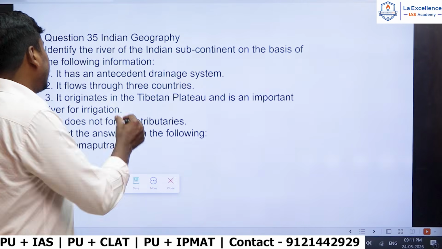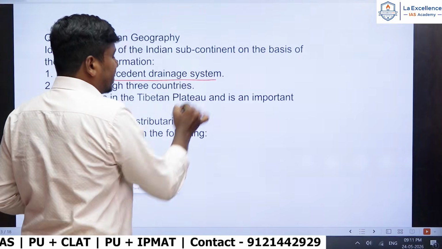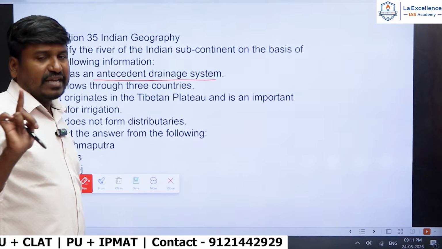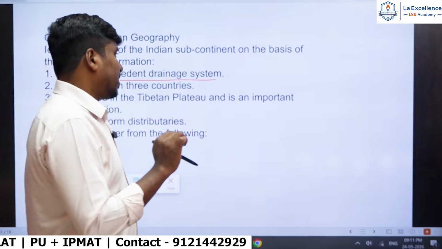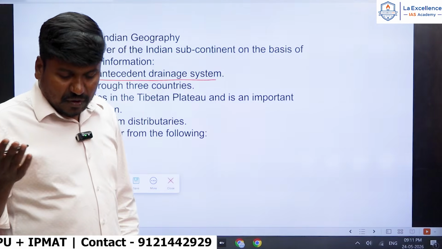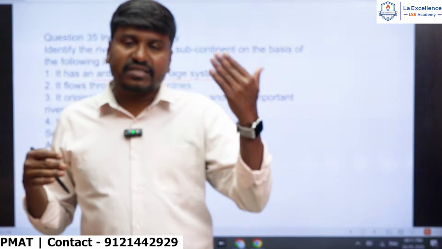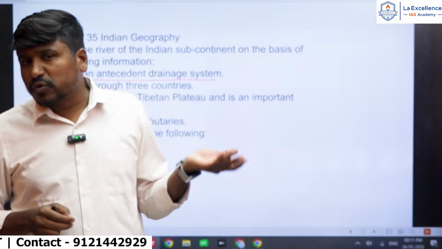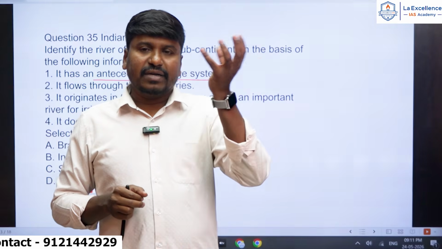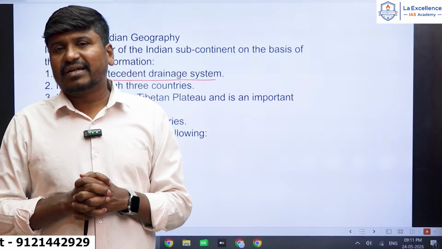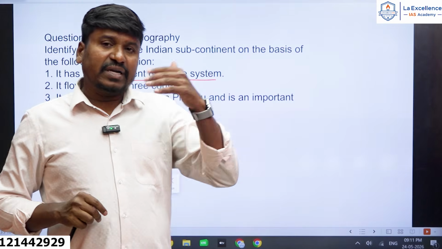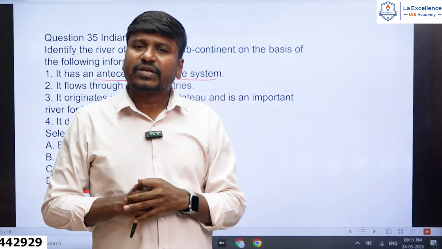So first one, it has an antecedent drainage system. Antecedent drainage pattern meaning, remember, we have different types of drainage patterns like antecedent pattern, superimposed pattern, and even radial pattern, trellis pattern, rectangular pattern, circular pattern.